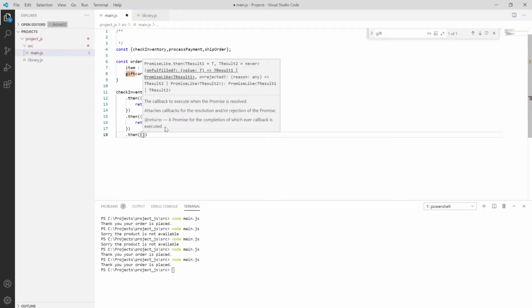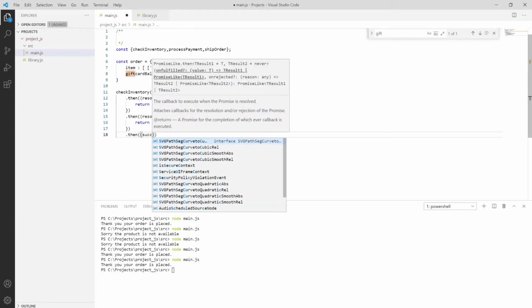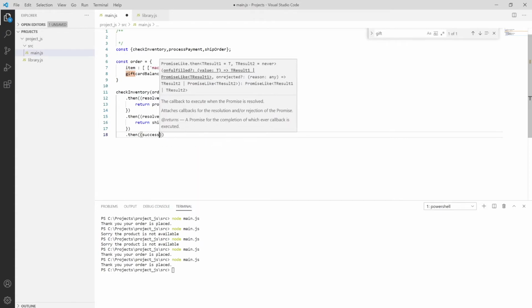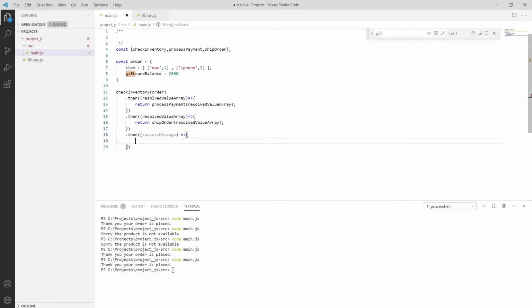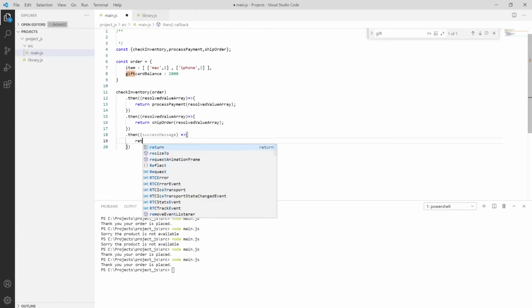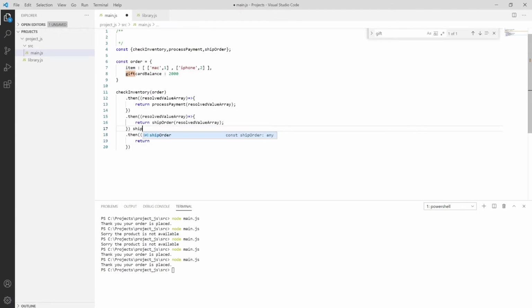After that you have the success message over here, and then I'm returning the value as shipOrder.